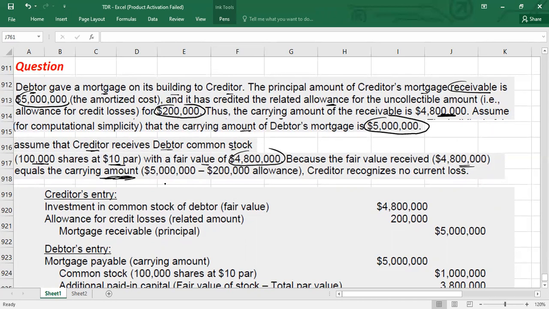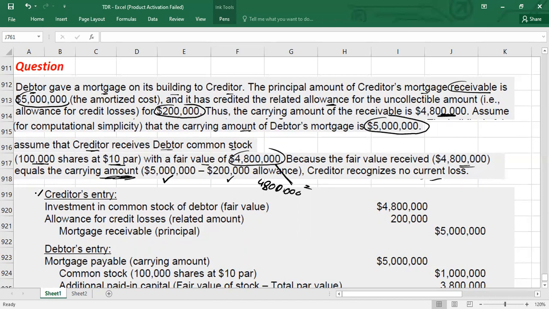It's exactly equal to the carrying amount of the receivable, because the receivable amount was 5 million and the allowance for credit losses was 200,000. So the carrying amount of the receivable in the creditor's books is also 4.8 million, which is equal to the fair value of the asset received. It means there is no current loss. There is a loss, but not a current one. So the creditor recognizes no current loss. How? Let's have a look now, guys.